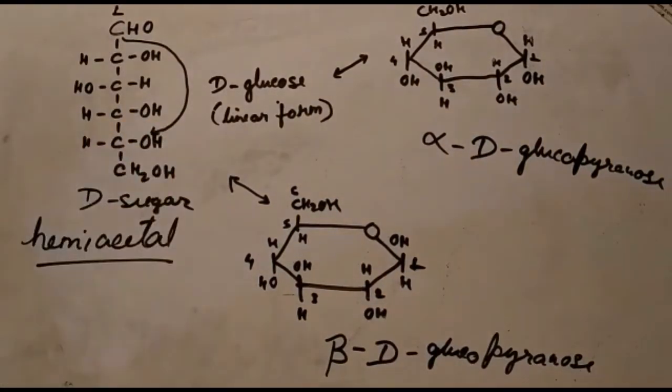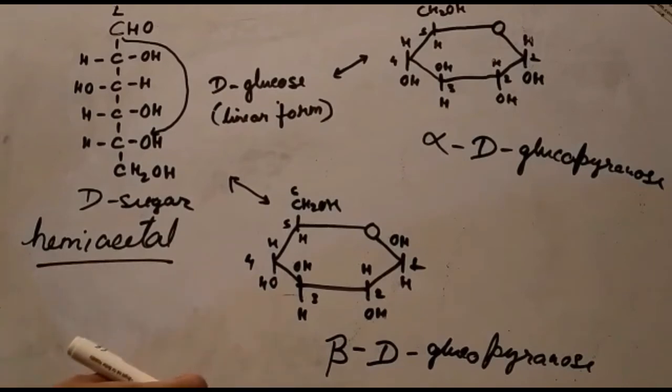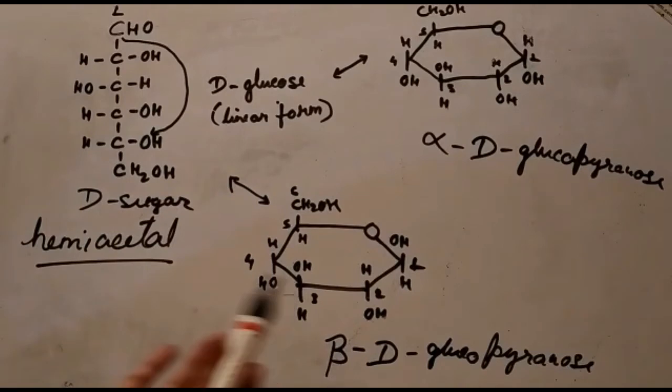So these are the two examples of the pyranose rings which are formed. Now this is the example. This example here is the Haworth projection formula of a 6-membered pyranose ring. But suppose I want to depict this as a 5-membered ring. If it is depicted by a 5-membered ring, then the cyclic form of glucose is referred to as